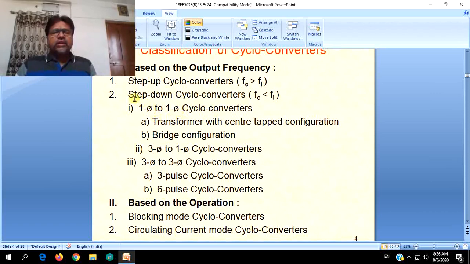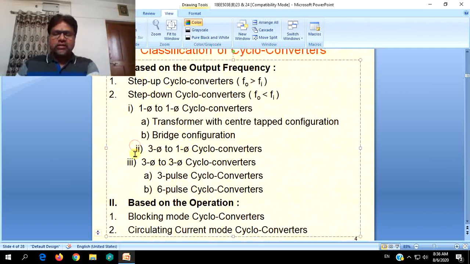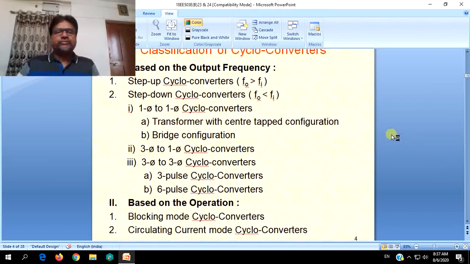Mostly we will be following step down cycloconverters, where broad development has been achieved. They are further divided into three types, mainly on the nature of the phases of the supply side and output side.